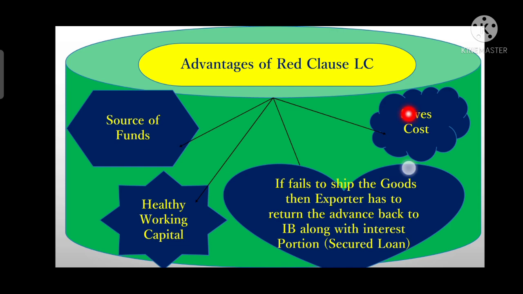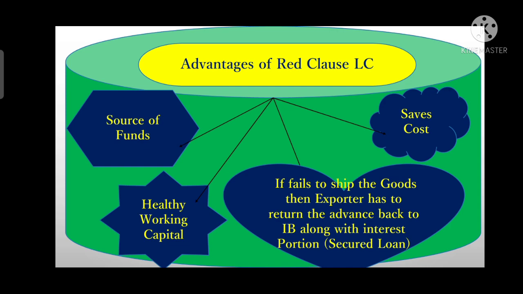After that, it saves cost for the exporter. How does it save cost? Because when the exporter has received funds, the exporter can utilize that fund in pre-shipment activities. But let's assume the exporter does not receive any advance, because it is not a Red Clause LC but another sort of LC, like a confirmed LC or an irrevocable LC.